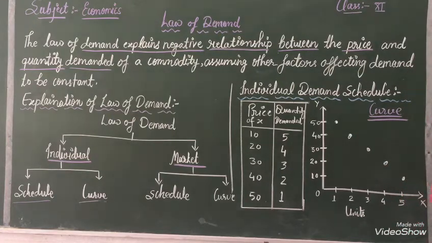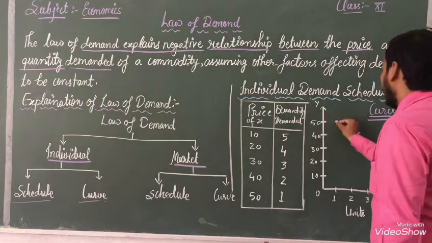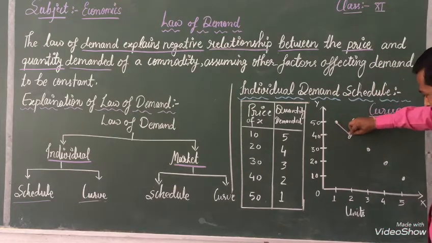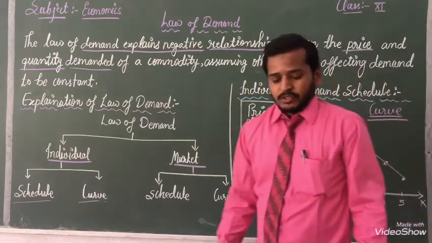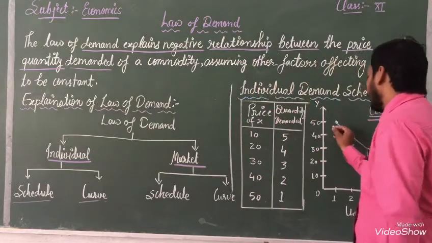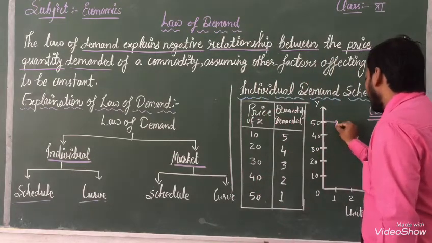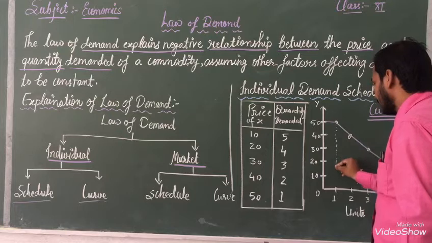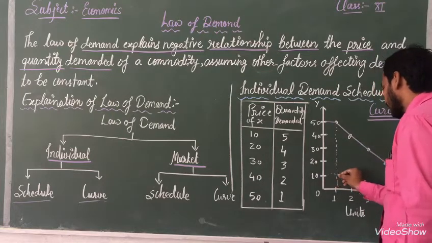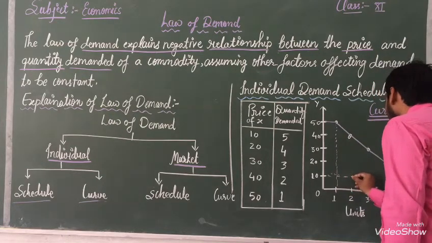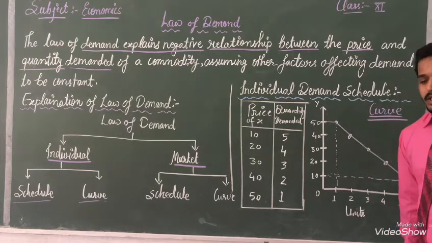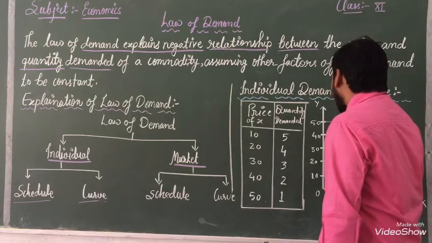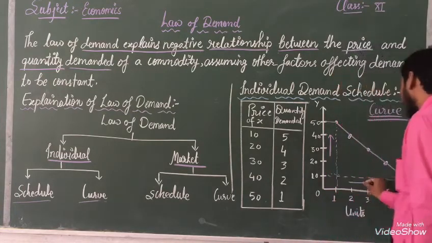So, with the help of this curve, we can show the relation between both. See, this is showing a negative relationship between both.